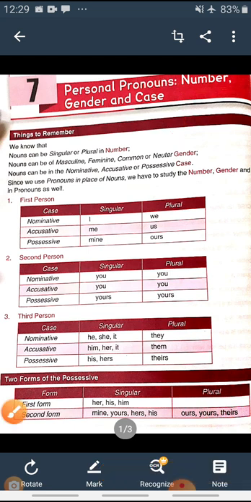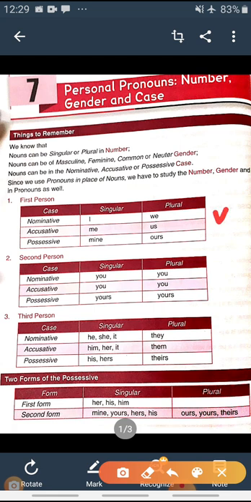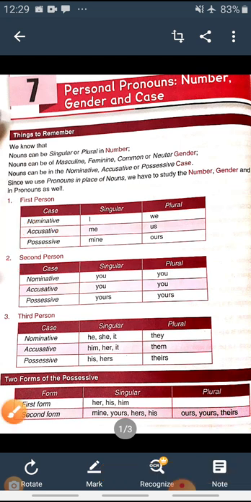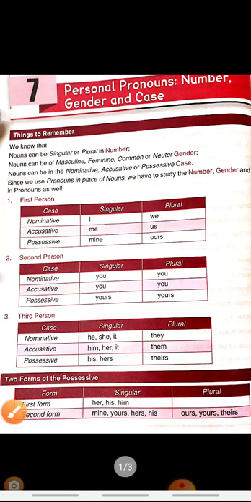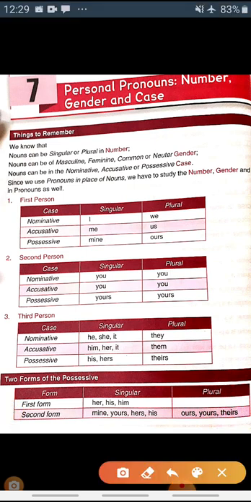And we discussed three types of cases: nominative case, accusative case, and possessive case. Nominative is the subject of the verb, accusative is the object of the verb, and possessive shows the ownership.